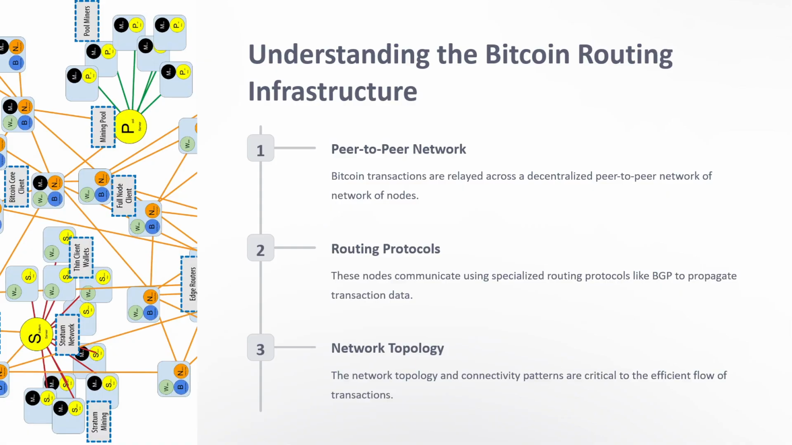Understanding the Bitcoin routing infrastructure. P2P network: Bitcoin transactions are relayed across a decentralized P2P network of nodes. So these are distributed and decentralized P2P networks. Routing protocols: these nodes communicate using specialized routing protocols like BGP to propagate transaction data. So basically, the routing protocol used by Bitcoin is the Border Gateway Protocol, to propagate transaction data. Network topology: the network topology and connectivity patterns are critical to the efficient flow of transactions.